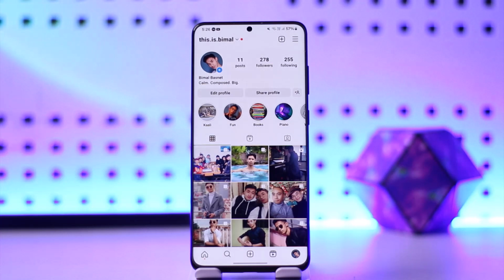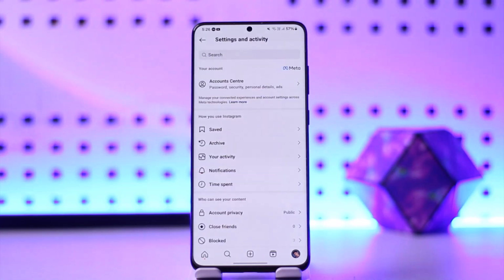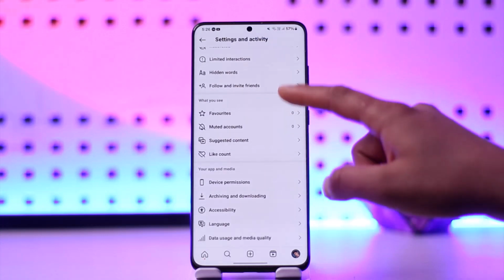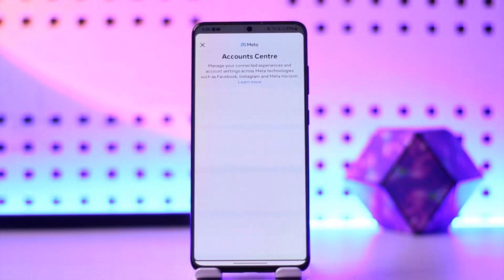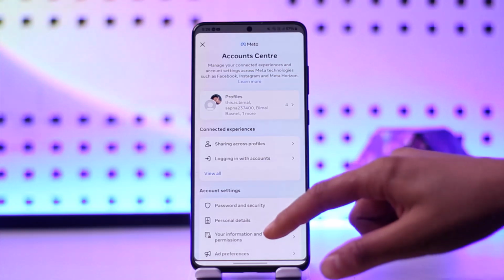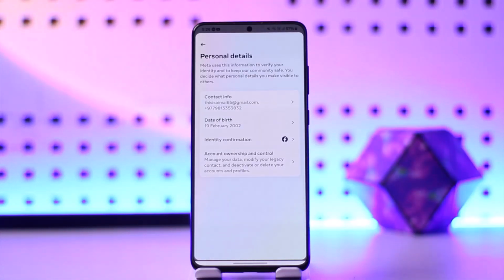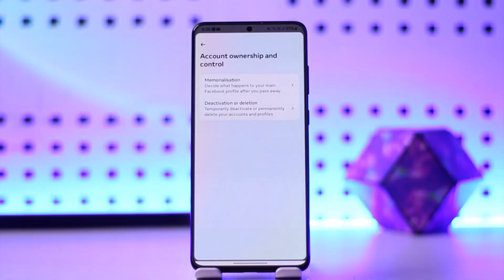Right on this page, you need to tap on the tab bar icon from the top right hand side corner. After that, you need to scroll down right to the bottom, and after that you need to tap on account center from the top, and here you need to scroll down a bit and go to personal details. Once you click on personal details, then you'll be provided with different options. Go ahead and tap on account ownership and control.